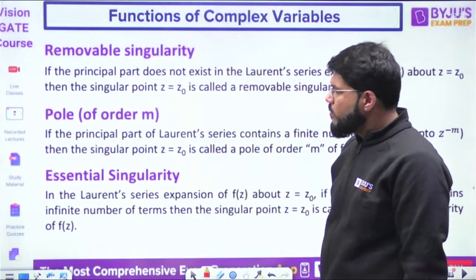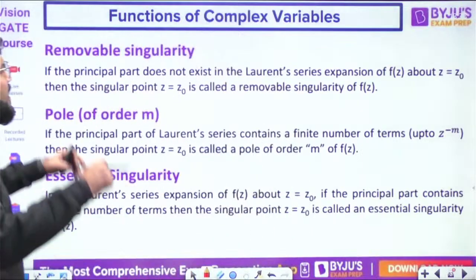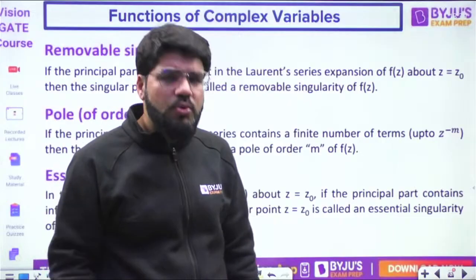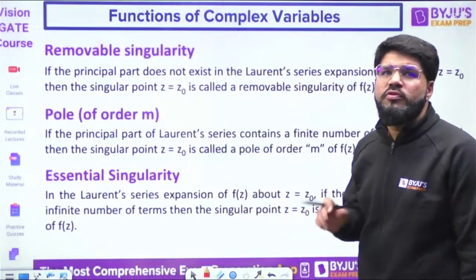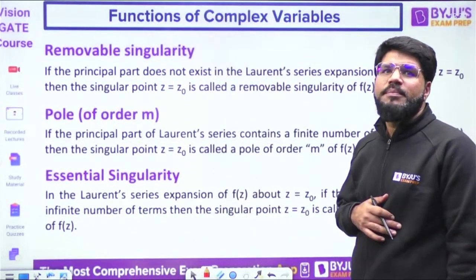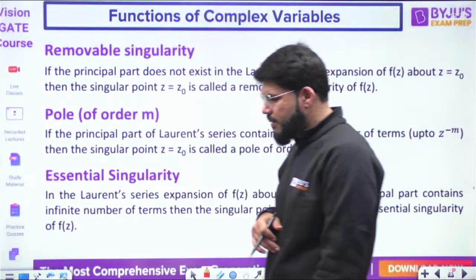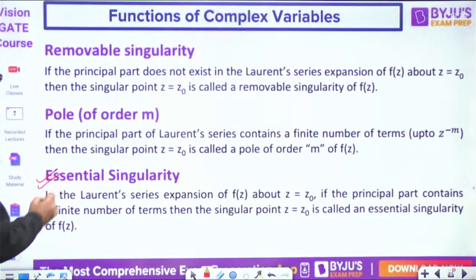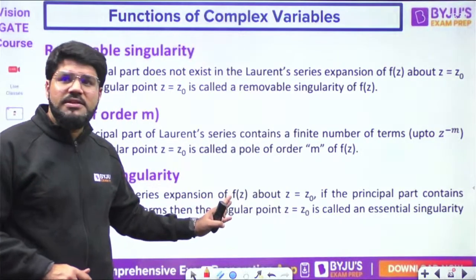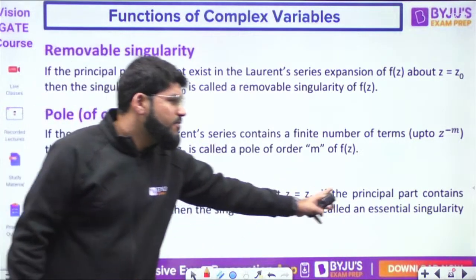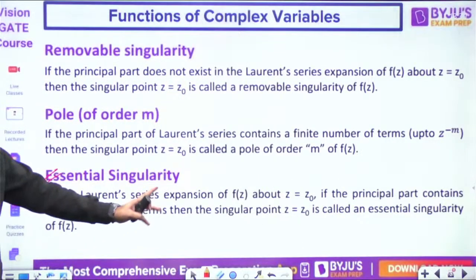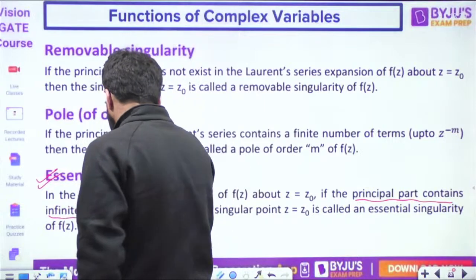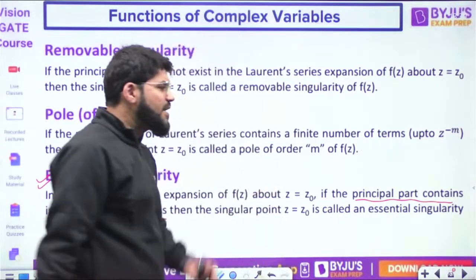Okay. Now, if the principal part by chance does not exist, then such a singularity will be a removable singularity. अभी इसका example भी देता हूं मैं आपको. Okay, now what is this? If in the Laurent series expansion about z equal to z naught, the principal part contains an infinite number of terms, then the singular point is an essential singularity.